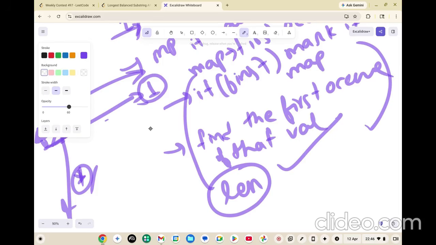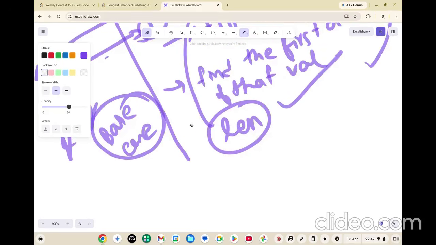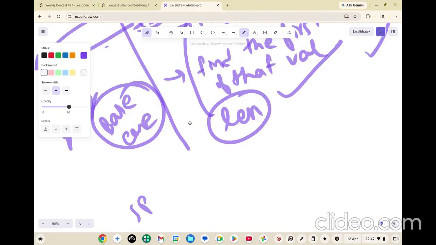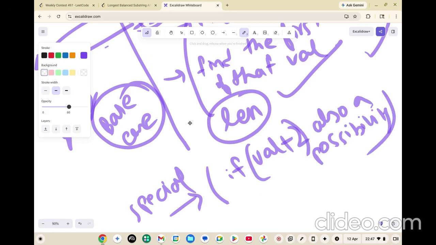All right, till this point it is a base case. Base case means if any normal solution would have come, this would have been the answer. Now comes the special case. What is the special case? As I told you, if you got a value, then the value plus 2 is also a possibility, right? Is it yes or not? And value minus 2 is also a possibility.